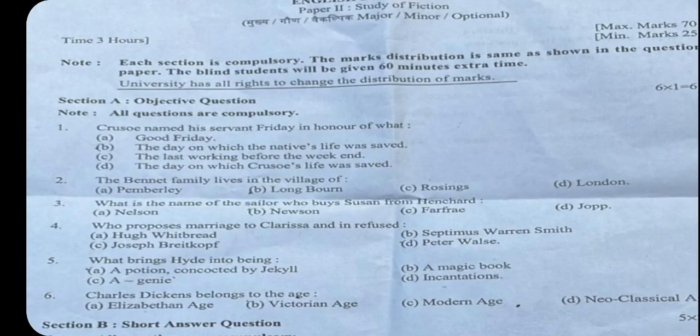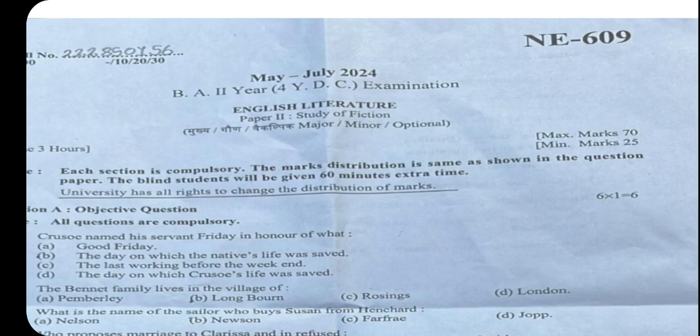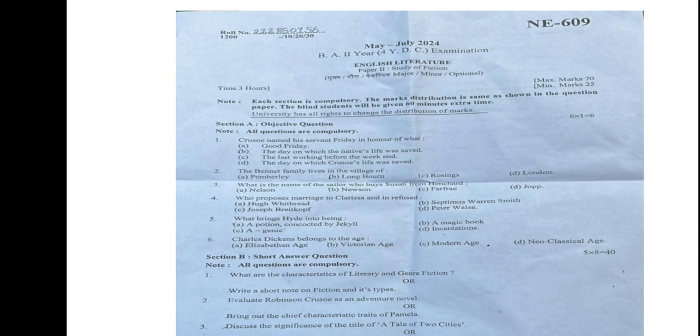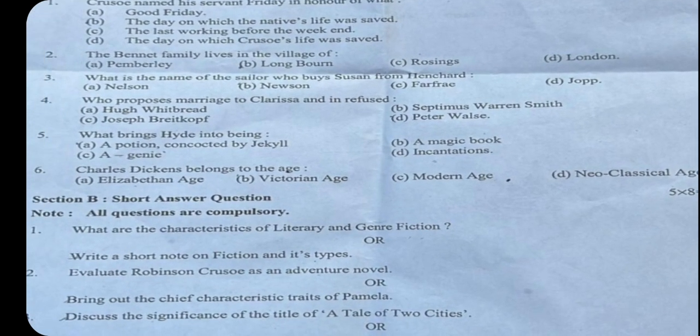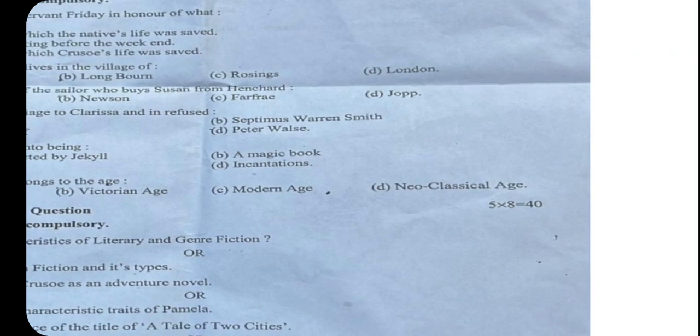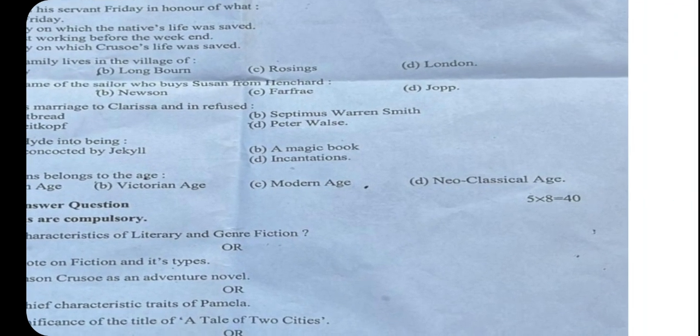So how should we start reading the question paper? Section A carries 1 mark for each question, 6 marks in total, so you have to do MCQs of 6 marks. Then section B is short answer questions.